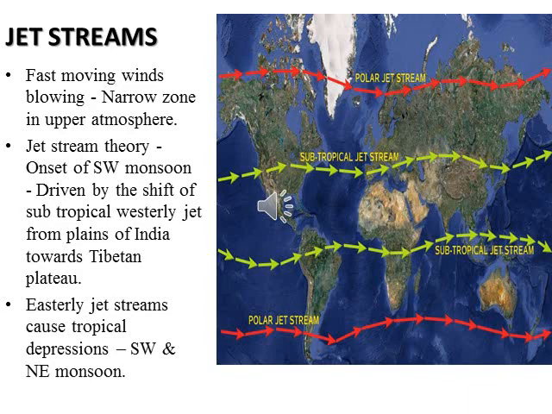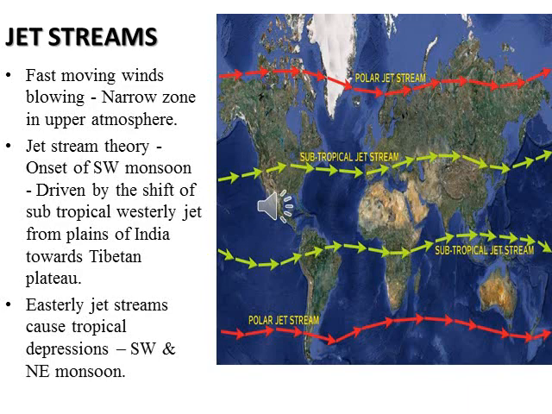Then jet streams. Jet streams are very fast moving winds that move in a narrow zone in the upper atmosphere. According to the jet stream theory, the onset of the southwest monsoon is driven by the shift of the subtropical westerly jet from the plains of India towards the Tibetan plateau. That is, the southwest monsoon wind is driven by the subtropical westerly jet stream.